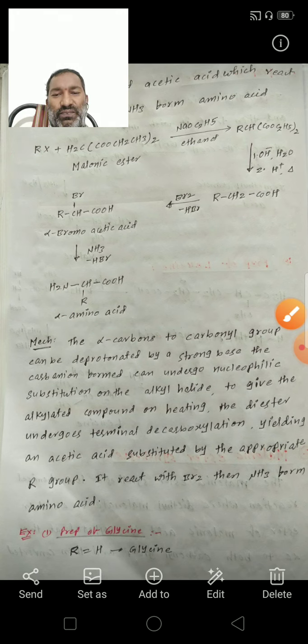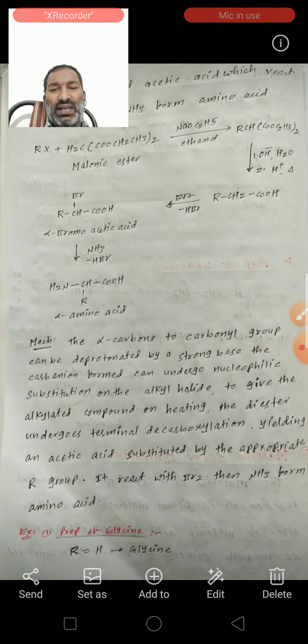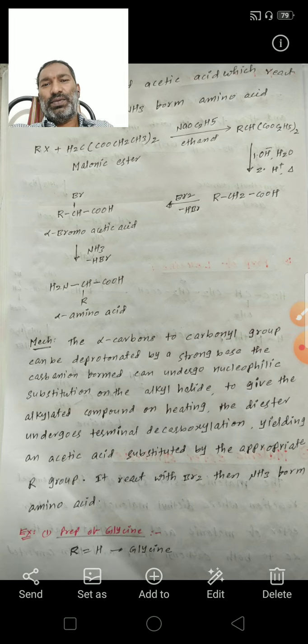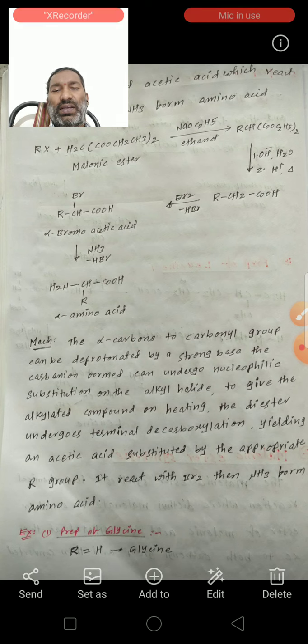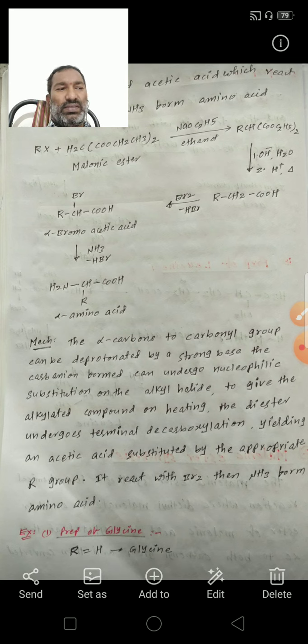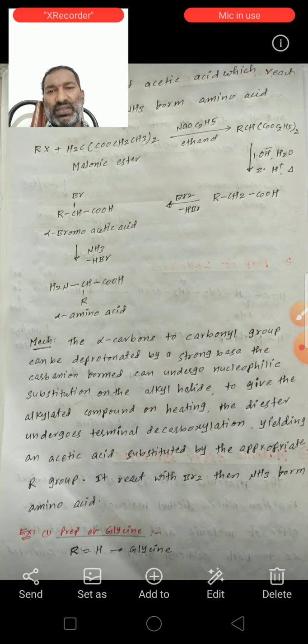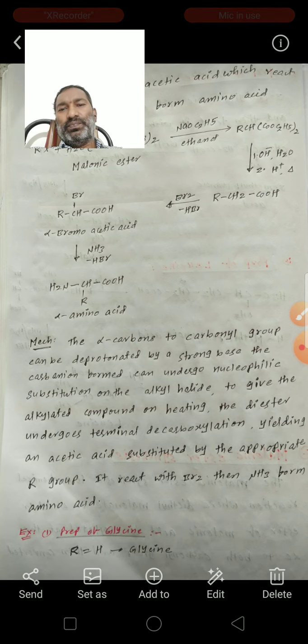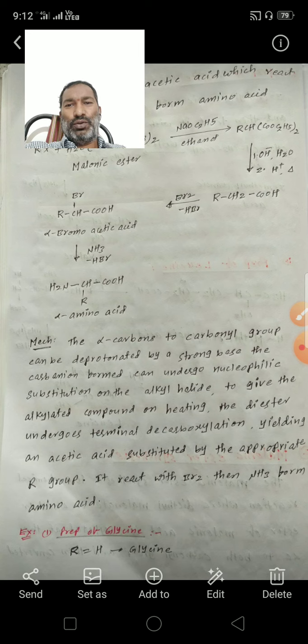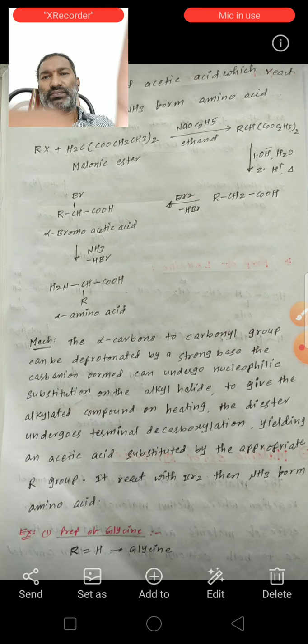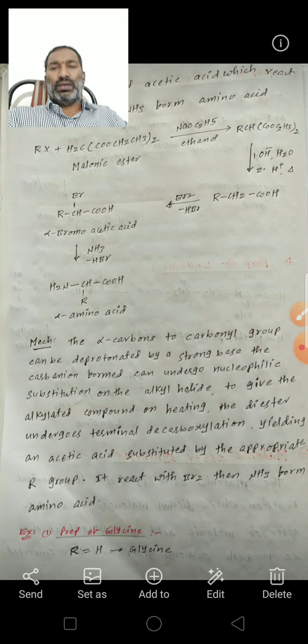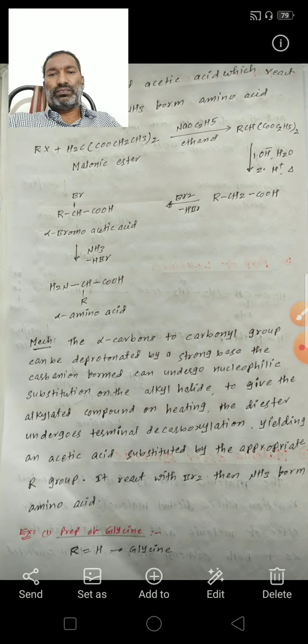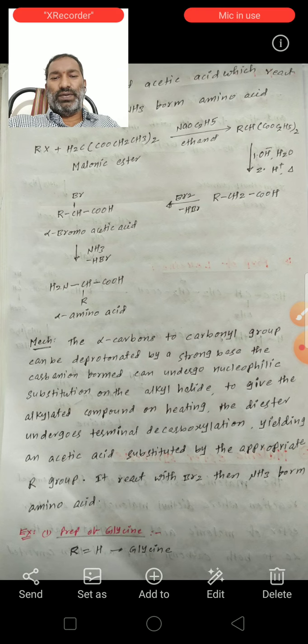See here, for example, the preparation of glycine. For the preparation of glycine, this malonic ester reacts with HX. So in the place of the alkyl group, we can take hydrogen. It will form glycine.